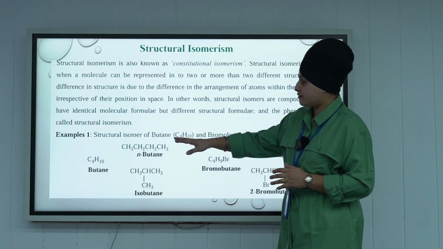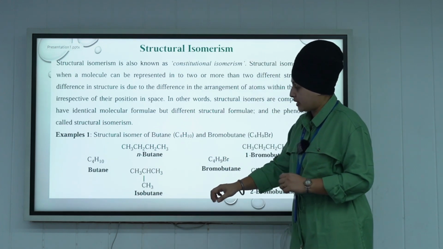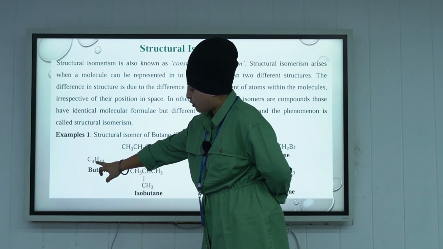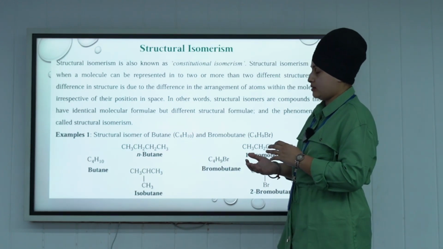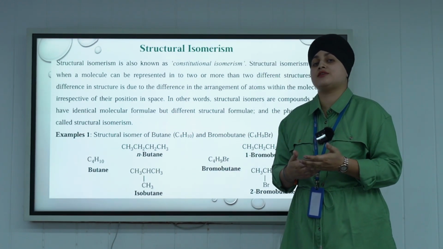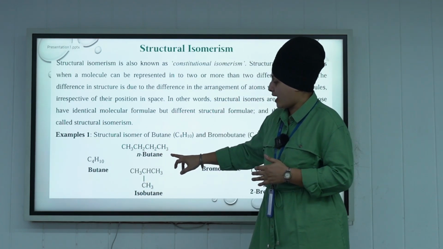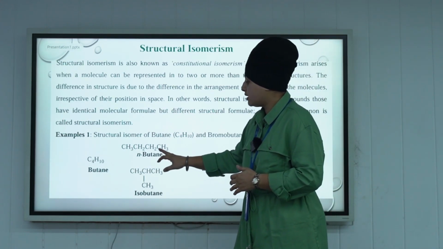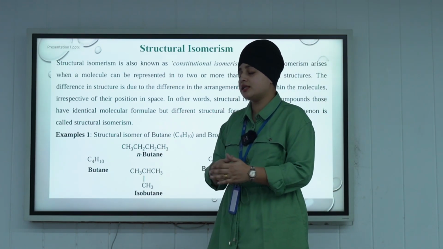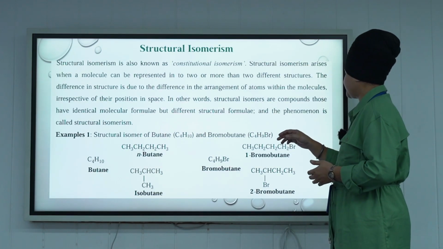For example, if we consider butane, the molecular formula of butane is C4H10, and if we classify it under structural isomerism, then butane can be written as n-butane and isobutane. We see that there is a difference in structure but the molecular formula is the same. This is known as structural isomerism.